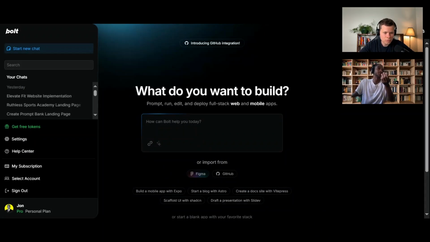So we need an image, right? So the best place to get images online right now is Dribbble. So let's go Dribbble. Let's do a Dribbble gym.